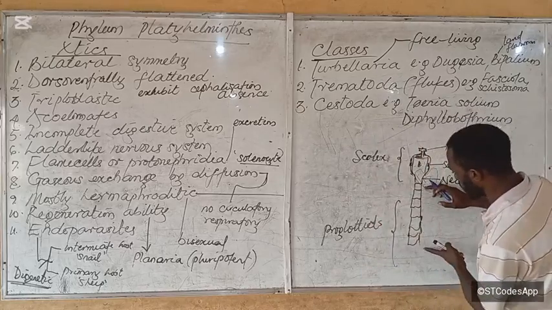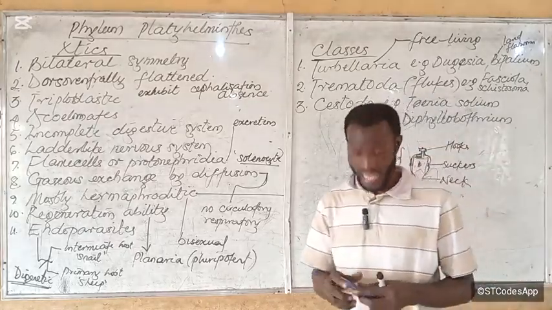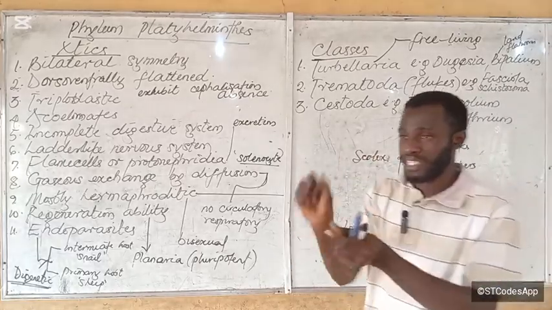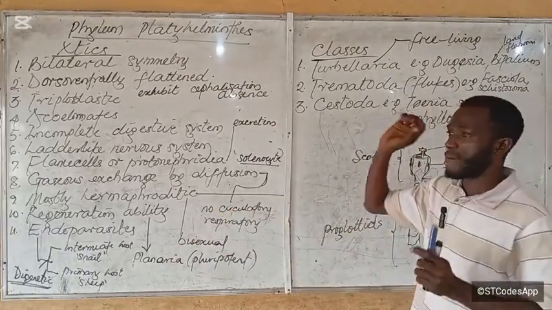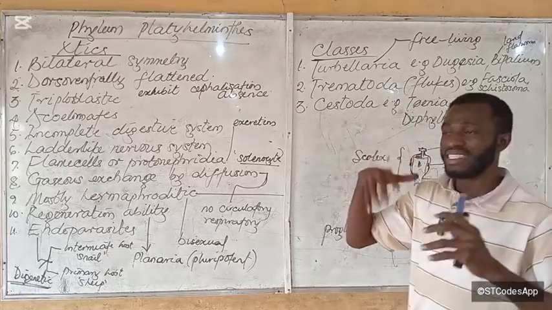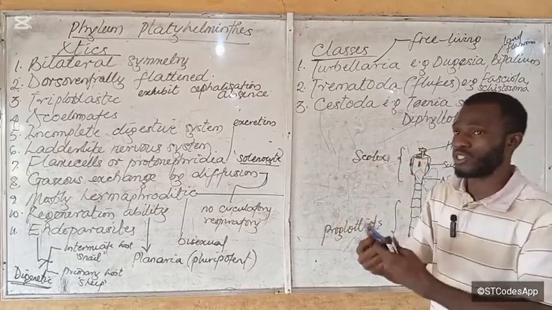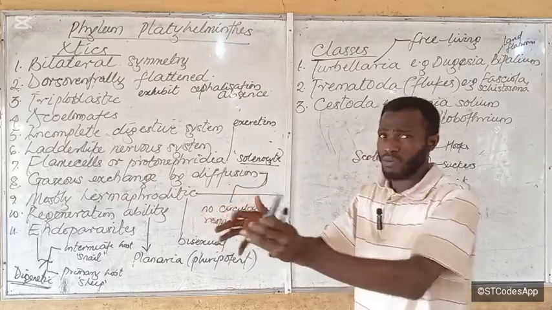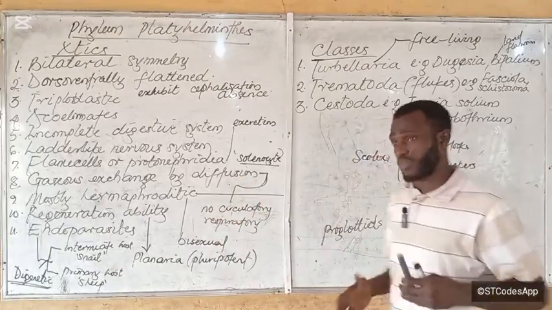Now listen to this. These proglottids that are at the beginning here are called the immature proglottids. Then the ones that come later are the mature ones. As the proglottids break apart, they are gravid. Gravid means they are sexually mature, and they can give rise to the new organism. So that's the function of the proglottids.